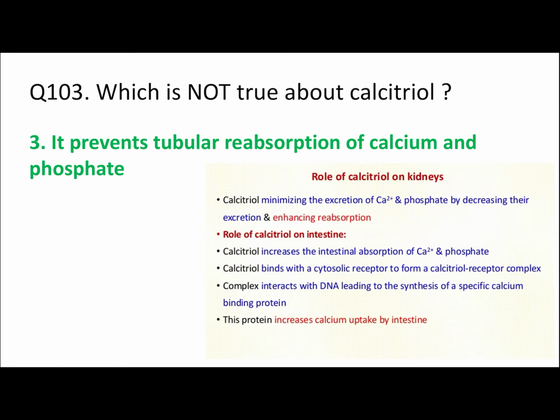These are written here. Role of calcitriol on kidneys: calcitriol minimizes the excretion of calcium and phosphate by decreasing their excretion and enhancing reabsorption. Other roles are also written here. Role of calcitriol on intestine.